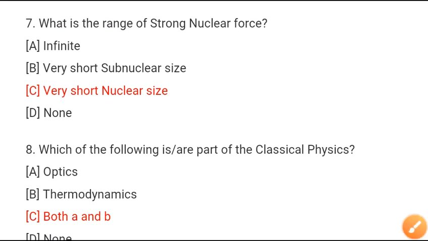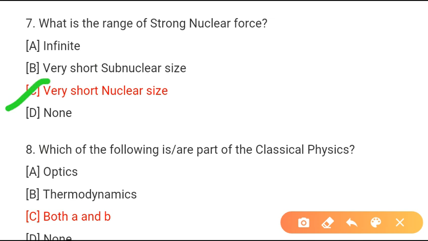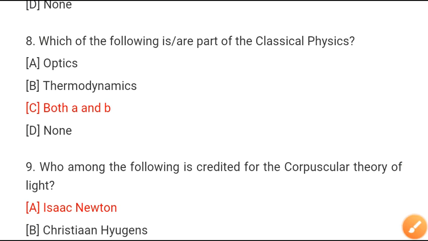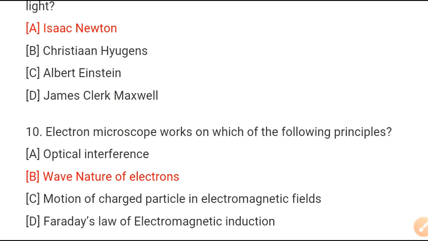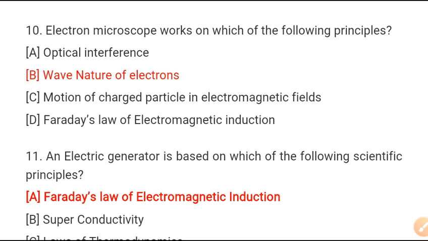What is the range of strong nuclear force? Very short, nuclear size. Which of the following is a part of the classical physics? Optics and thermodynamics. Answer is both A and B. Who among the following is credited for the corpuscular theory of light? Isaac Newton.